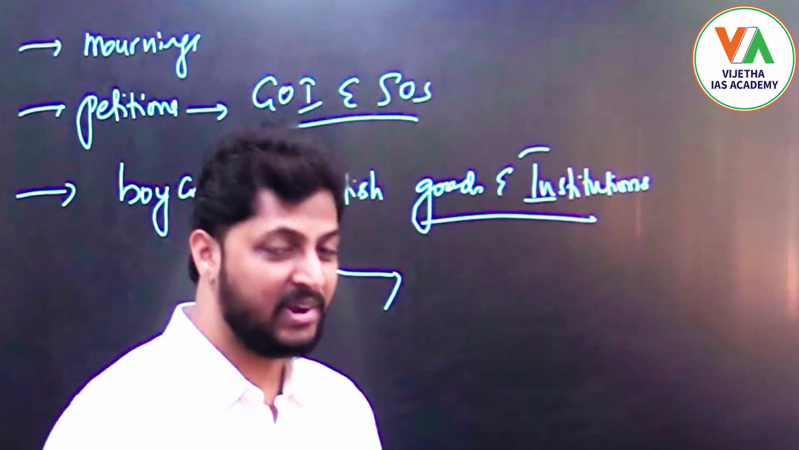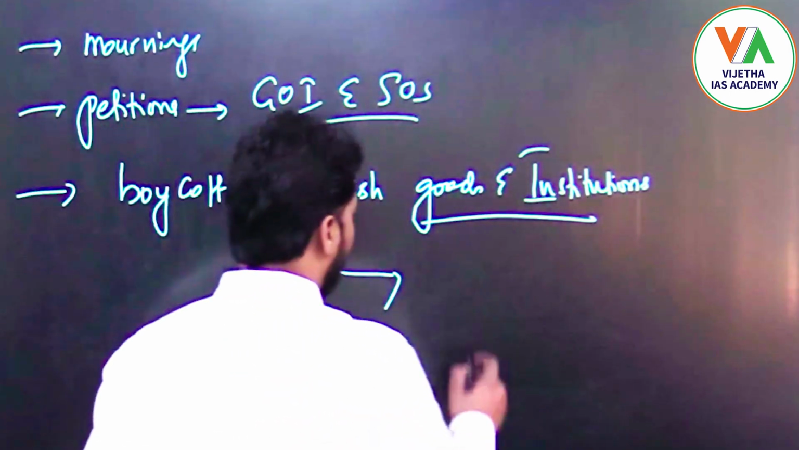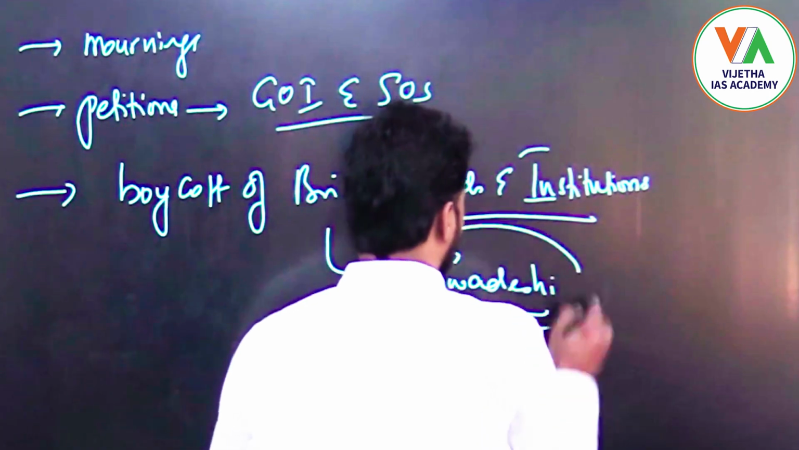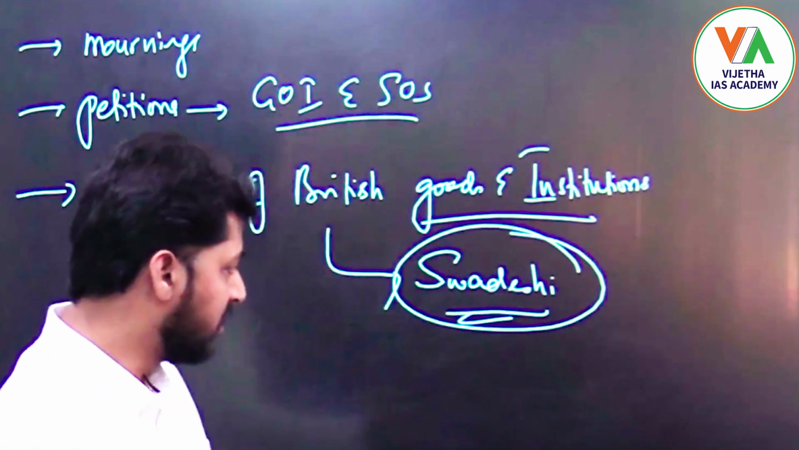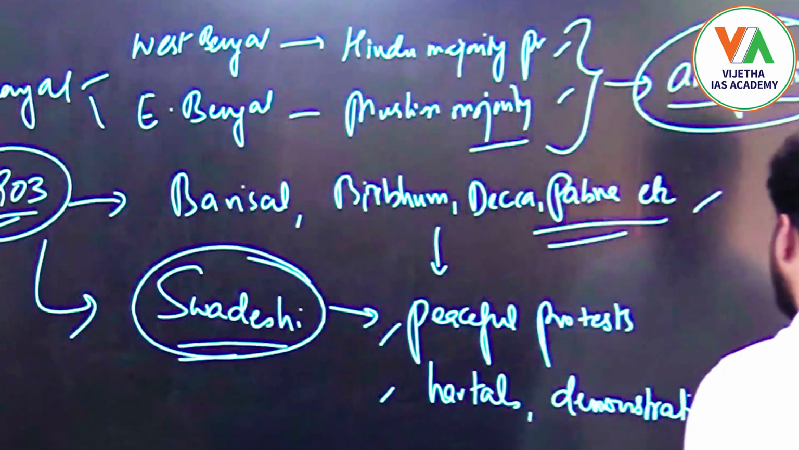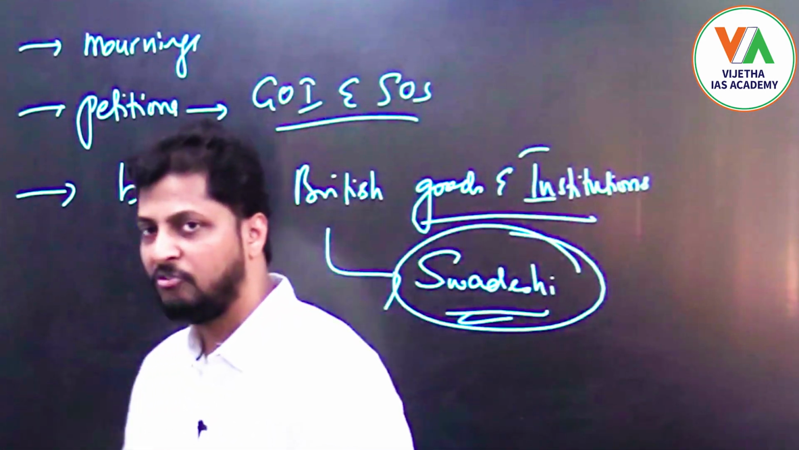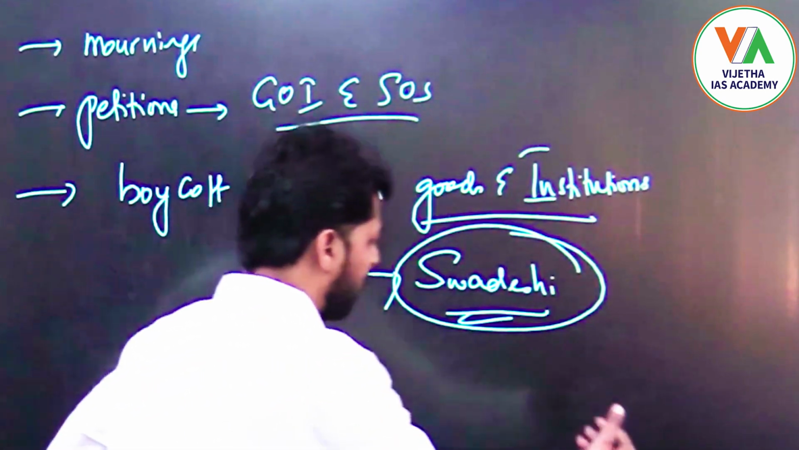They peacefully picketed the shops, right? And as an alternative, they proposed the products of Swadeshi. That's why this movement is also called the Swadeshi movement. So this is about the anti-partition movement, or we can also say the Swadeshi movement, which began as a result of the partition of Bengal.